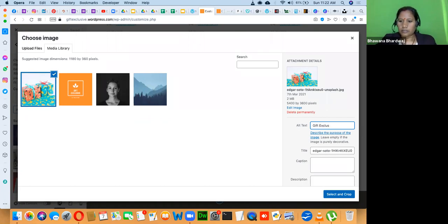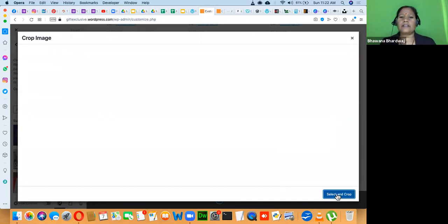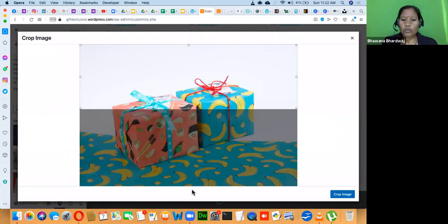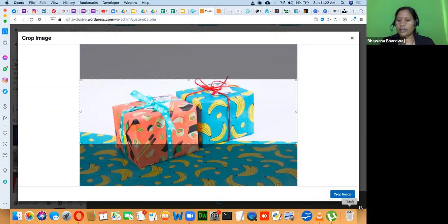Whenever there is an option to write text, you write the text. Then you can click on select and crop. If you want to crop, you can crop it. If you don't want to crop, that's fine. So I can crop it and then I will use it as a header image.